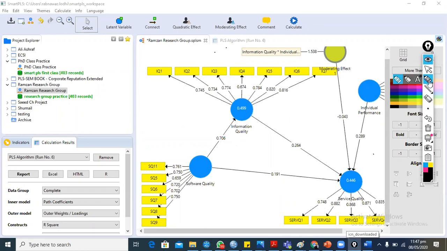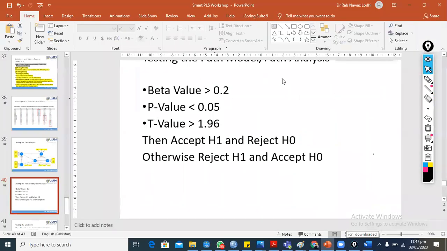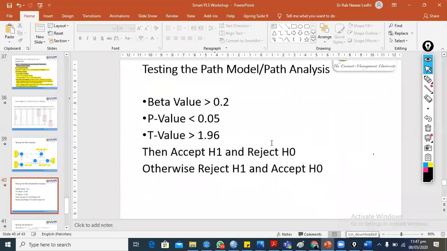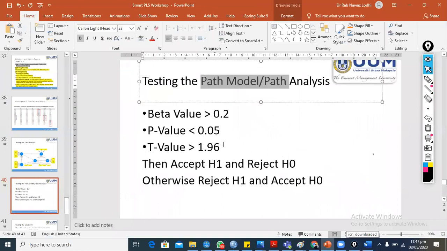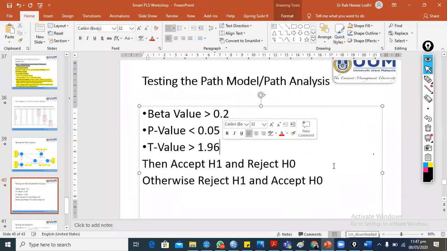Now we are moving toward testing the relationship model. This is the second step. This is also known as testing the path model or testing the relationship model, where there are 3 main criteria according to Hair et al. Hair said that, Hair et al., 2014.